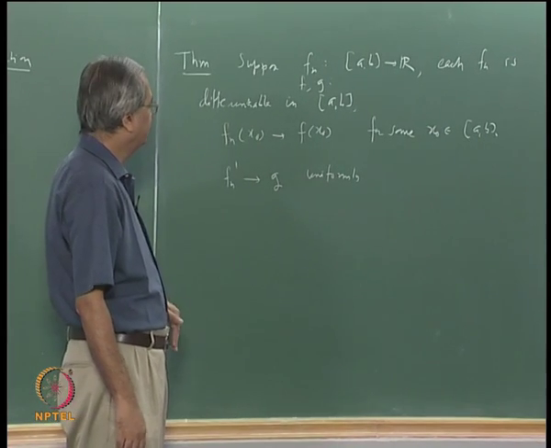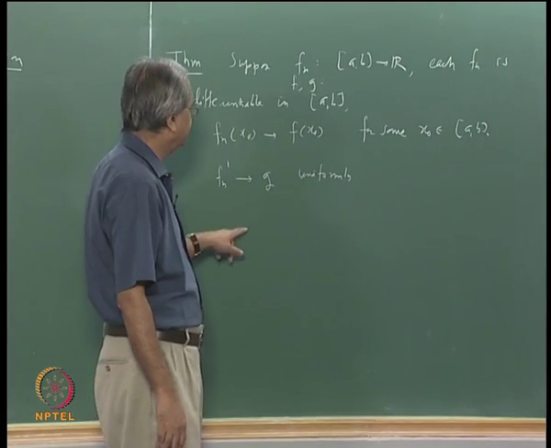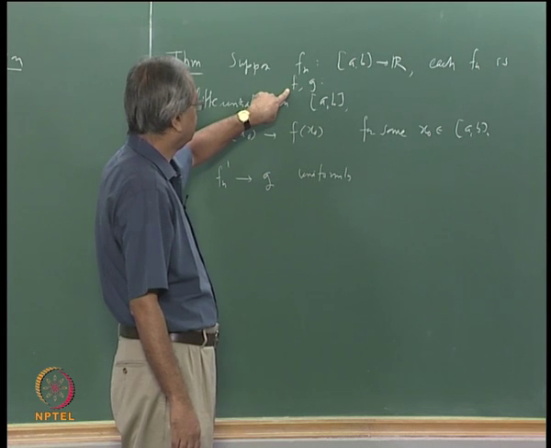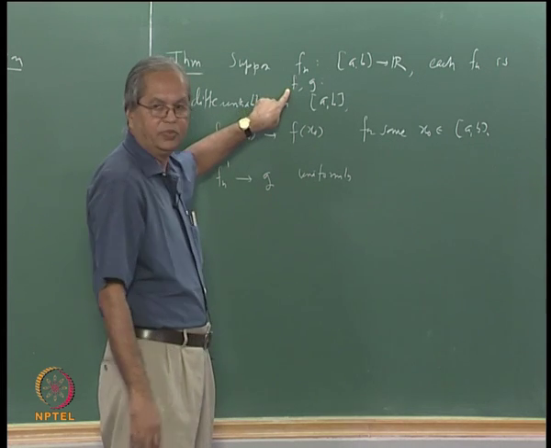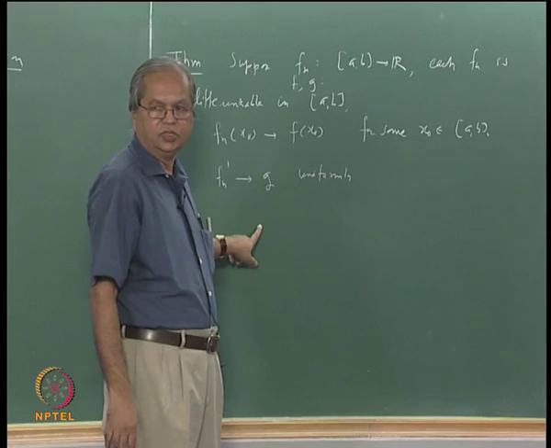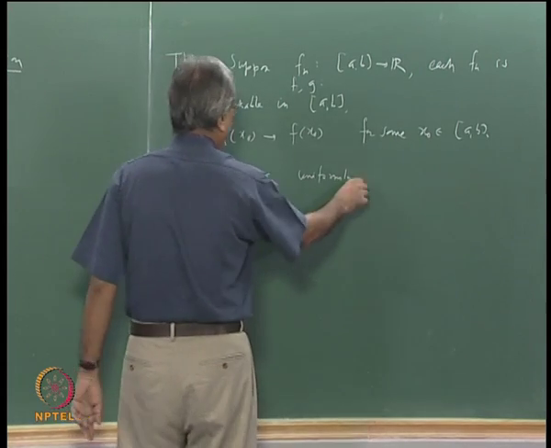Then what is the conclusion? The conclusion is that if that is the case, f is differentiable and its derivative is the same as g. These are all the hypotheses.